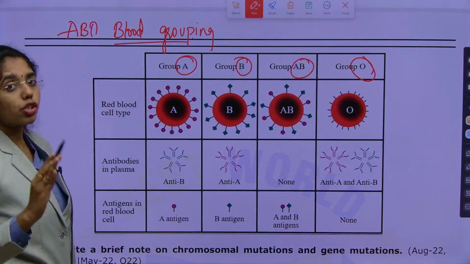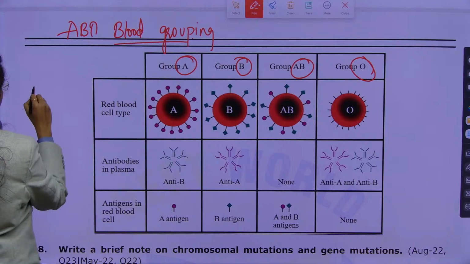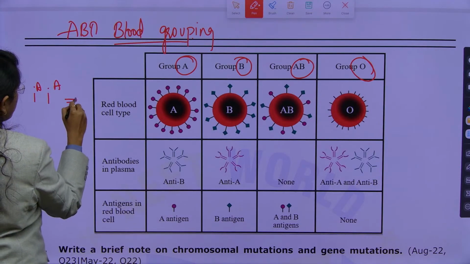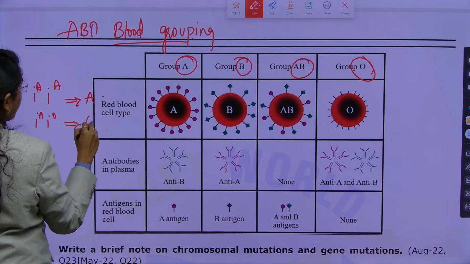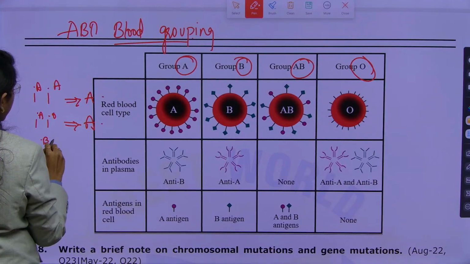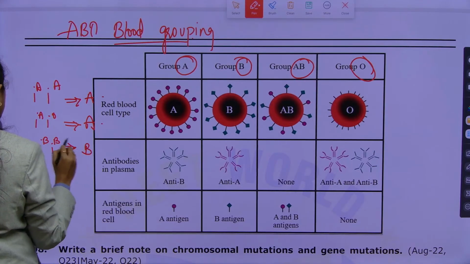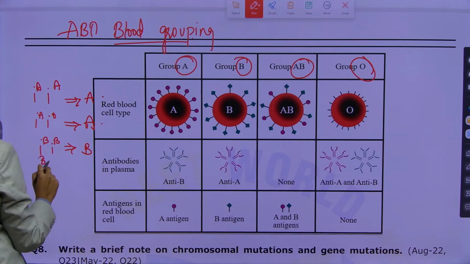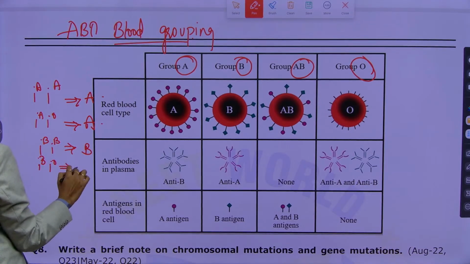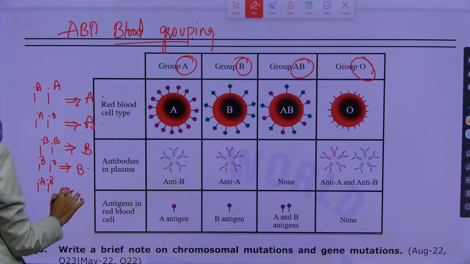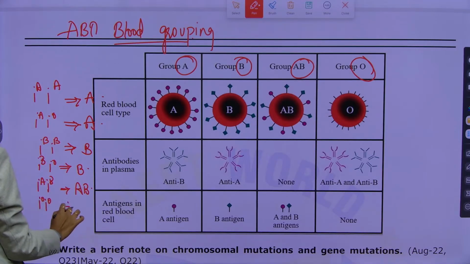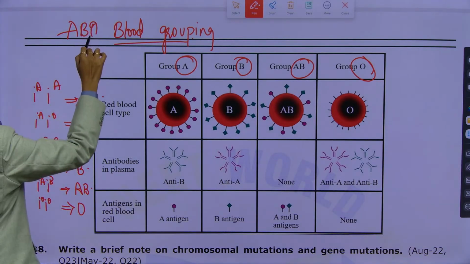Based on the presence or absence of alleles: IA shows A blood group, IA and IO again shows A blood group, IB shows B blood group, IB and IO shows B blood group again, IA and IB shows AB blood grouping, and IO shows O blood grouping. So, this is ABO blood grouping.